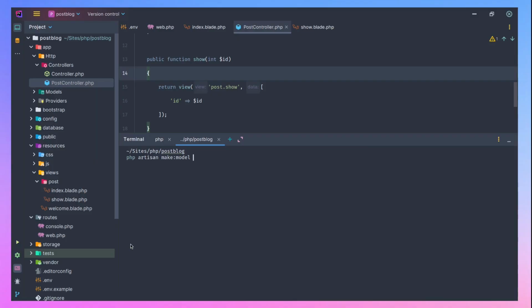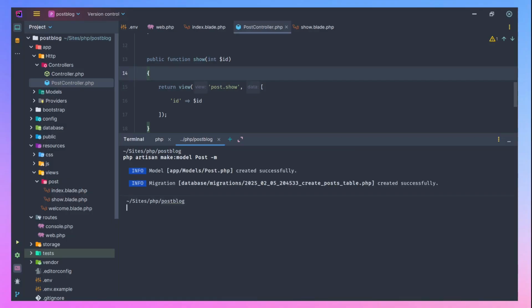What's going to be the name of our model? Let's say post, because we want to store our post in the DB. So we need to create a post model, and for this post, I want a migration for it, and that's why I'm passing a flag up here. You can see it creates a post model for me, and it also creates a migration file for me, so that I can use that one to create my post table schema.